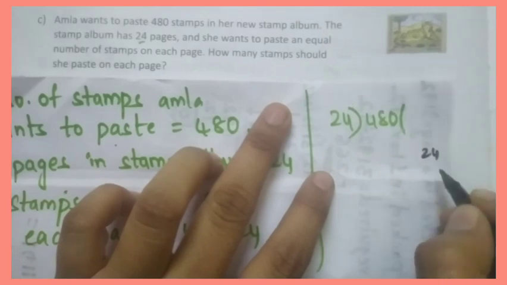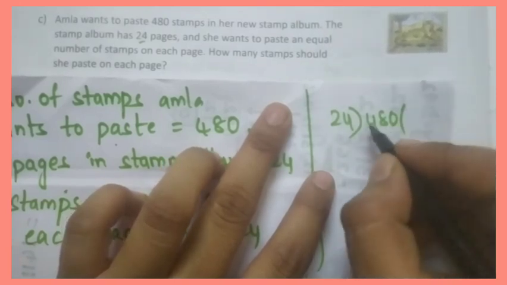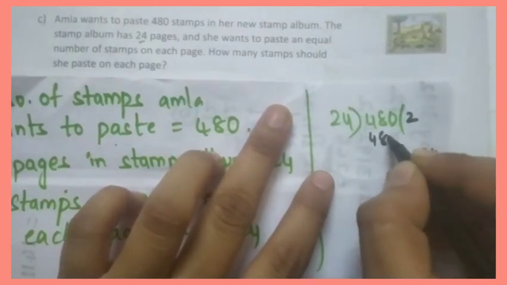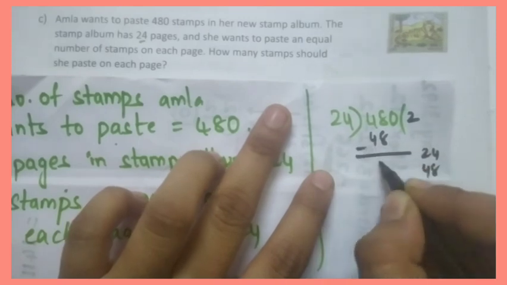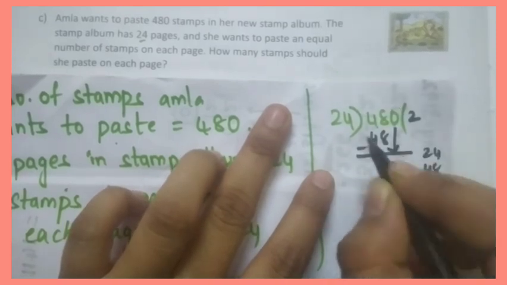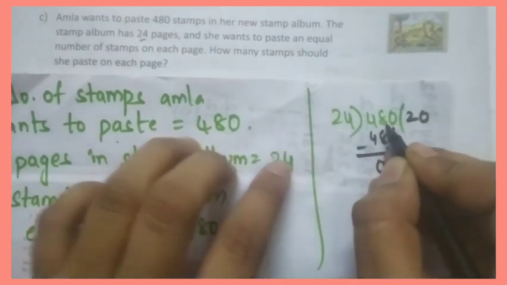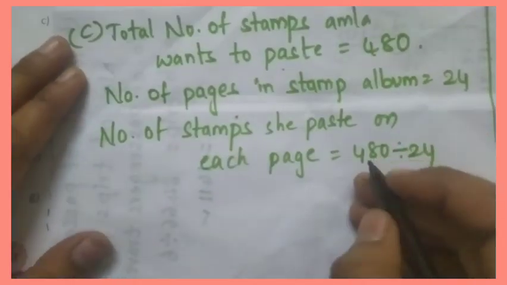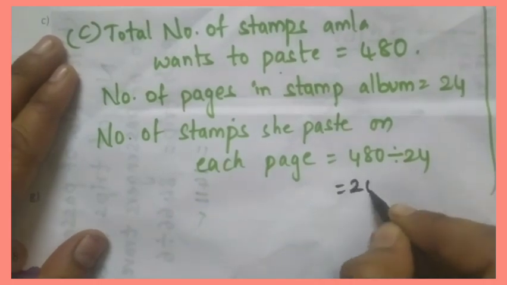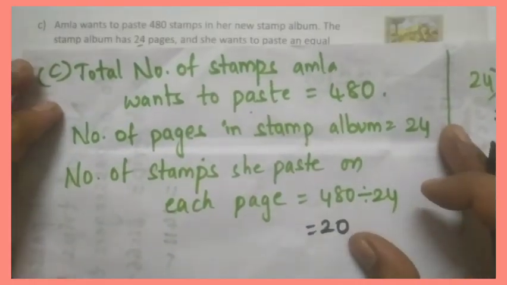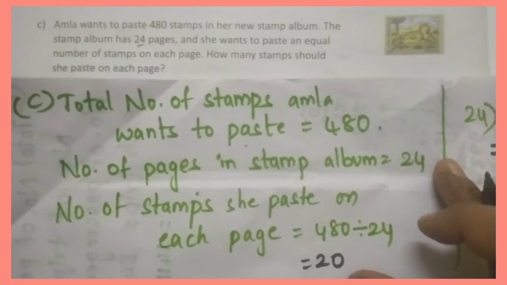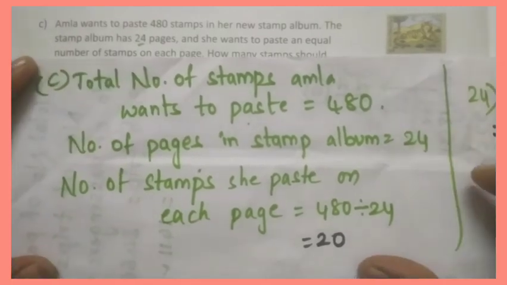Simply 24 ones are 24, 24 twos are 48. 48 minus 48 is 0. This 0 will be taken here. 24 zeros are 0. So 24 20s are 480. So she has to paste 20 stamps on each page. Okay. This is C answer.